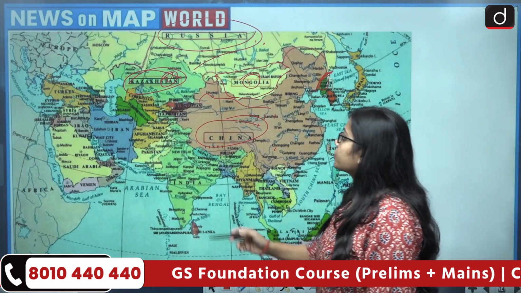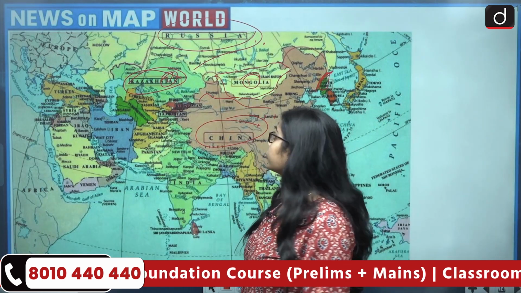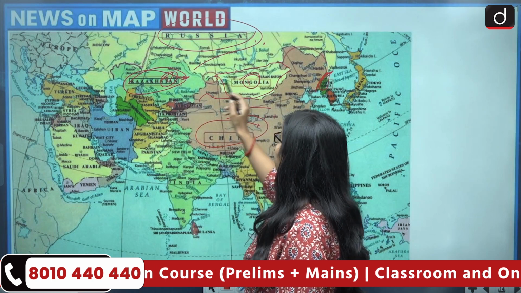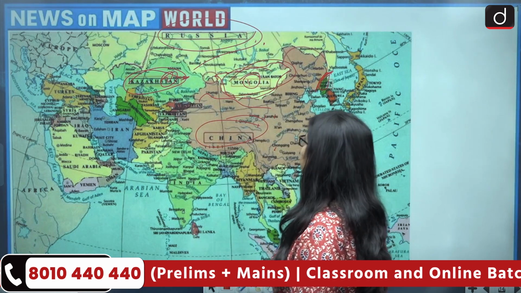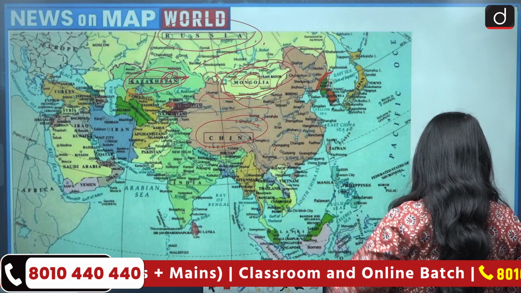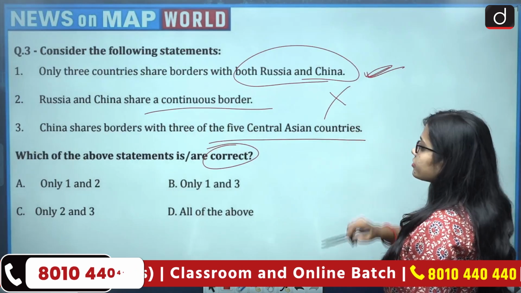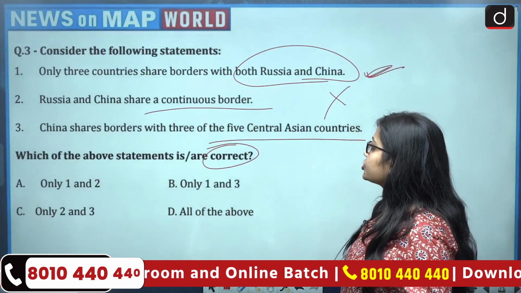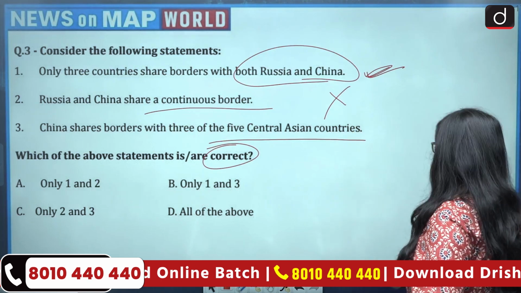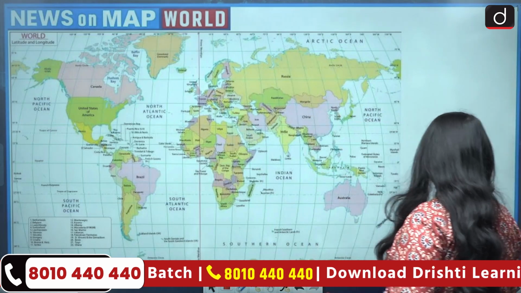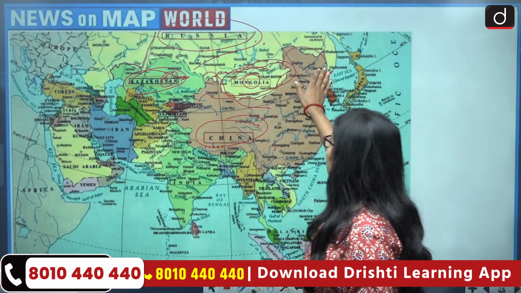Second, Russia and China share a continuous border. Now this is wrong because Russia and China do not share a continuous border. First there is Kazakhstan, then Mongolia comes in between. So the continuity is not there. So continuous border is not there. Third, China shares border with three of the five Central Asian countries. So let's see this.